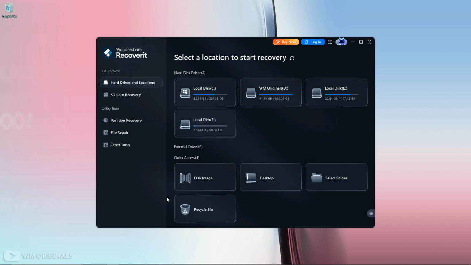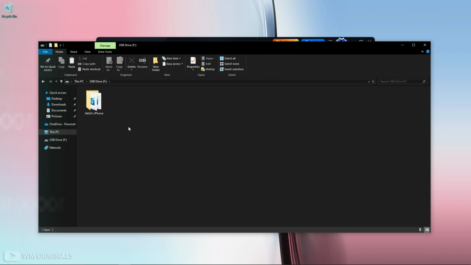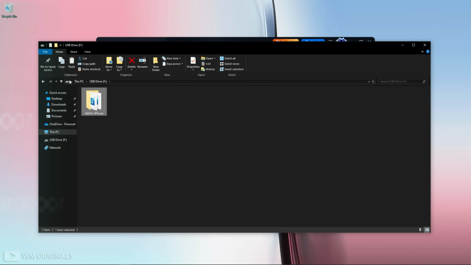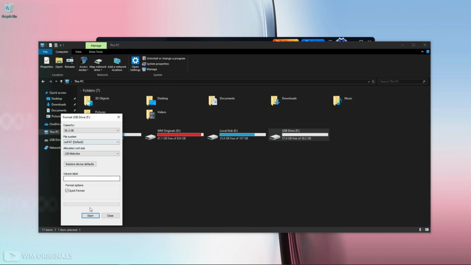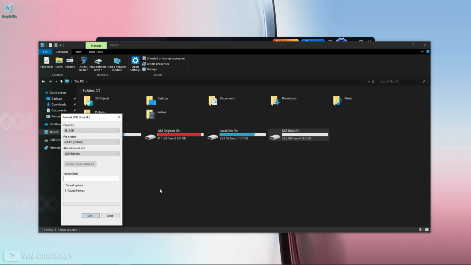Here I have connected an SD card to the PC and it shows up here. Now let's open it. See, here I have many photos and videos that I had captured during an event. Now let's format the SD card, and for that go back and simply right click and then select format. Here click start. It gives a warning that this will permanently delete data. Click OK to continue. Once format completes, click OK and close this.